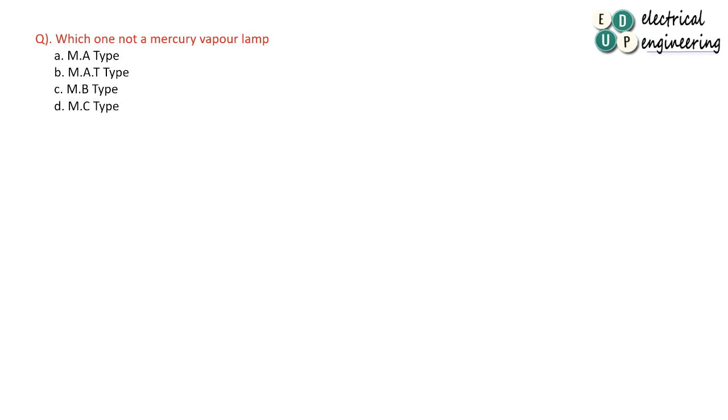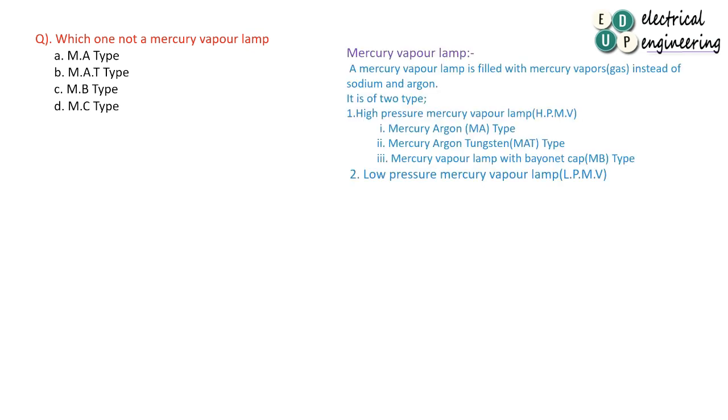Mercury vapor lamp comes under gas discharge lamp. Mercury vapor lamp is filled with mercury vapor gas instead of sodium or argon. It is of two types. One is high pressure, that is HPMV, another is low pressure, LPMV. Further, HPMV is of three types. One is mercury argon, that is MA type. Another is mercury argon tungsten, MAT type. Another is mercury vapor lamp with blended cap, that is MB type.